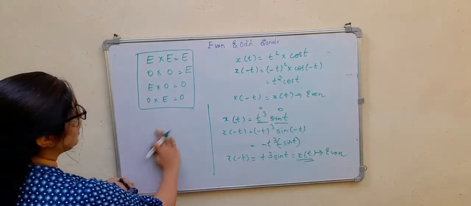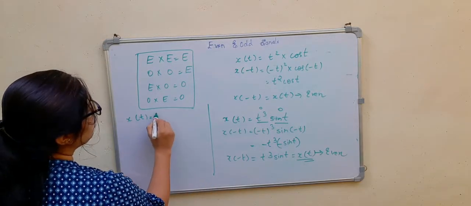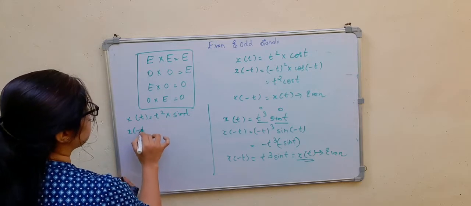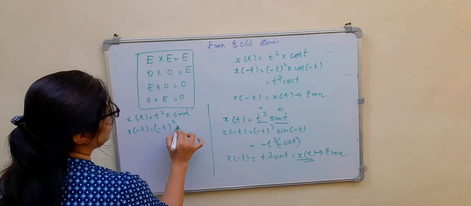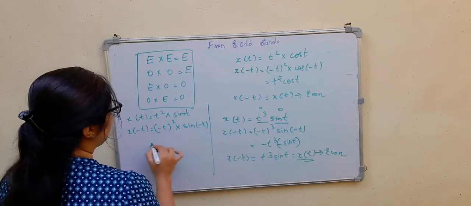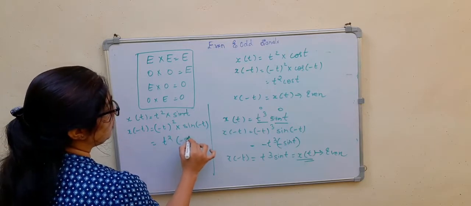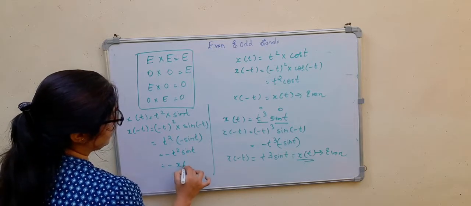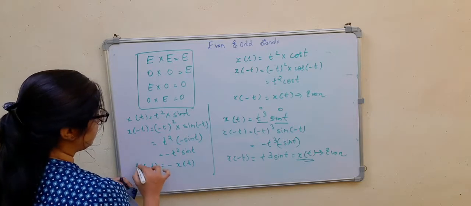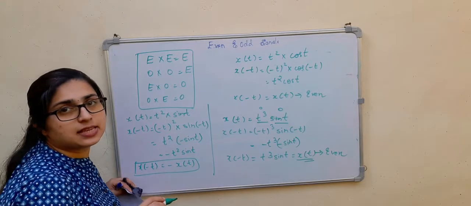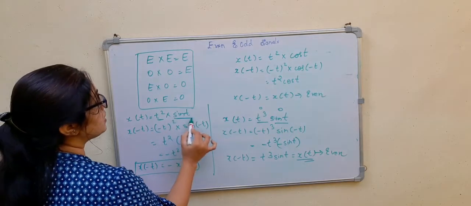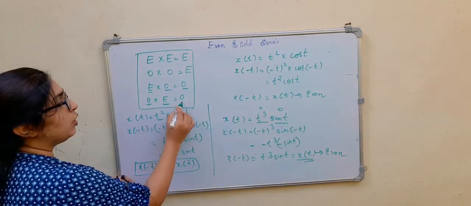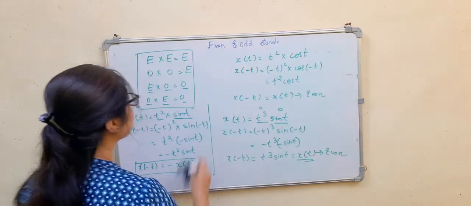Next I will consider x of t is equal to t square into sin t. So x of minus t is equal to minus t whole square into sin of minus t. Here it will be t square and this one will be minus sin t. So minus t square sin t, this is nothing but minus x of t. So x of minus t is equal to minus x of t. That means the signal is odd. So this is even, this is odd. Even into odd, I got an odd signal. So odd into even also will give you an odd signal.